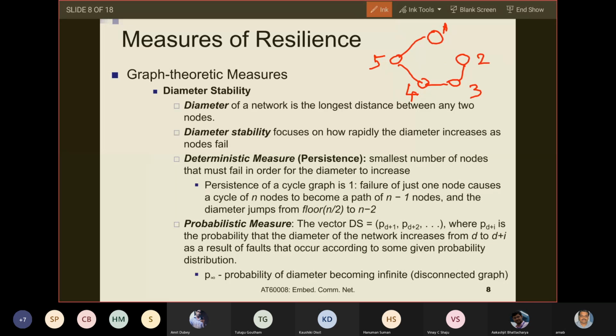So when I have deleted the link between 1 and 2, then what becomes the distance from 1 to 2? The distance from 1 to 2 is 1, 2, 3, 4, right? Yes, sir. So now you have to traverse 4 links to go from 1 to 2.